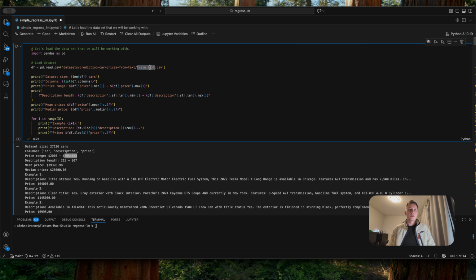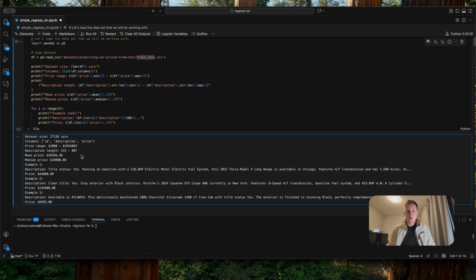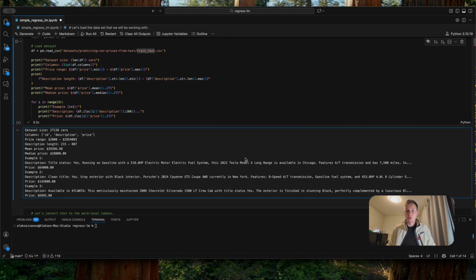I already downloaded the dataset, and we have 27,000 cars in it. We have 3 columns: ID, description, and price, and the price range is between 2,000 and 3 million. The description of each posting is between 200 and 800 words. And then we have a mean and a median price. So let's see how the description looks. We have a 2022 Tesla Model X Long Range, available in Chicago, and the price is 64,000.